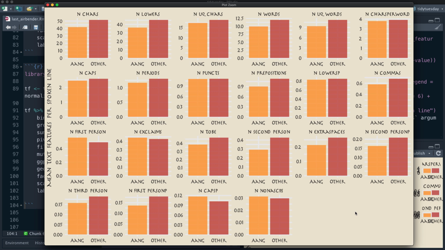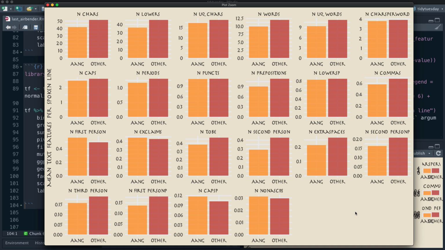So what we were going to try to do here is use these differences between Aang and other characters, between these text features, like how is punctuation used, how are pronouns used, how are unique words or unique characters used to be able to tell the difference between a line that is spoken by Aang and a line that is spoken by someone else.